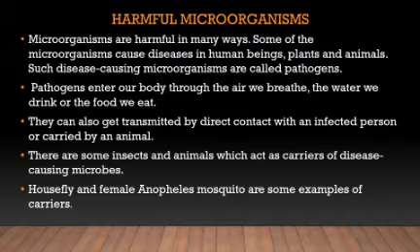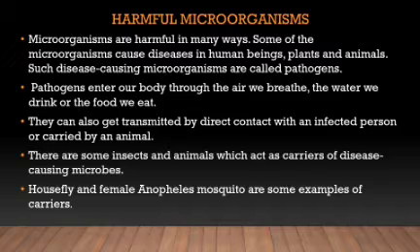Harmful microorganisms. Microorganisms are harmful in many ways. Some of the microorganisms cause diseases in human beings, plants, and animals. Such disease-causing microorganisms are called pathogens. Pathogens enter our body through the air we breathe, the water we drink, or the food we eat.